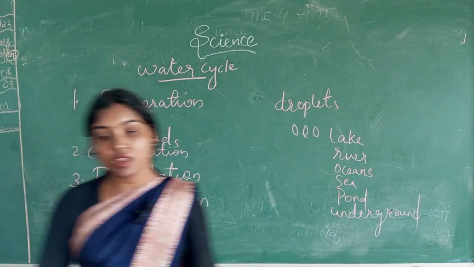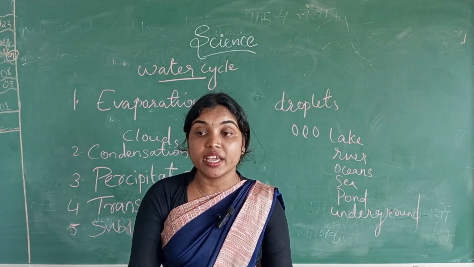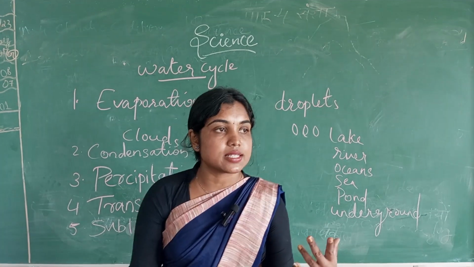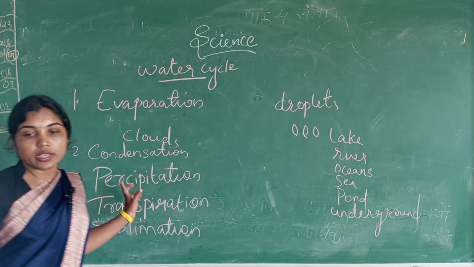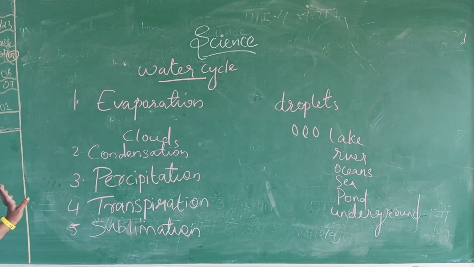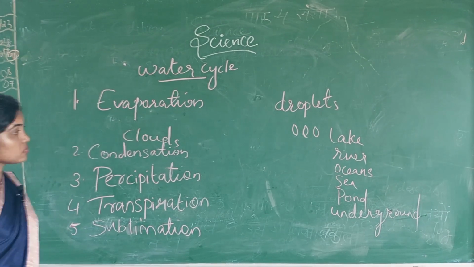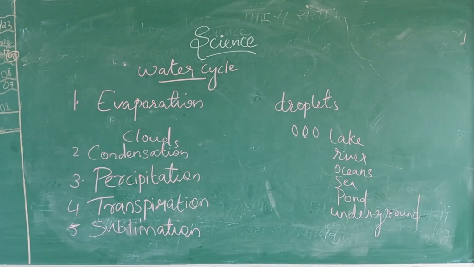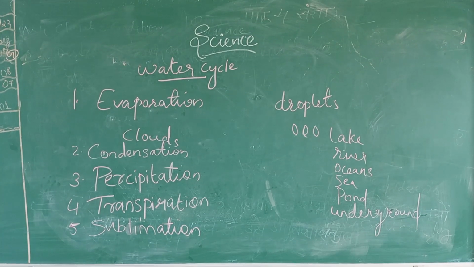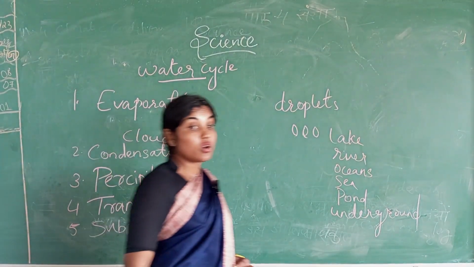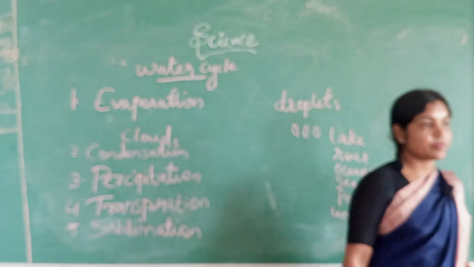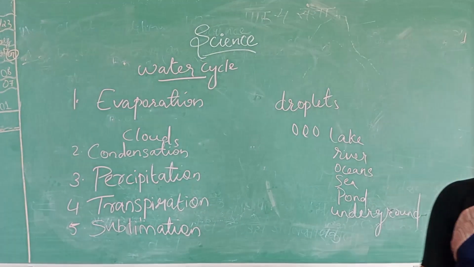Sublimation. This happens only in cold countries, like North Russia.